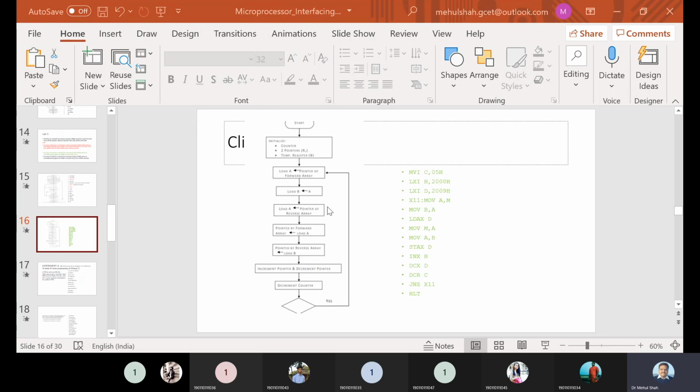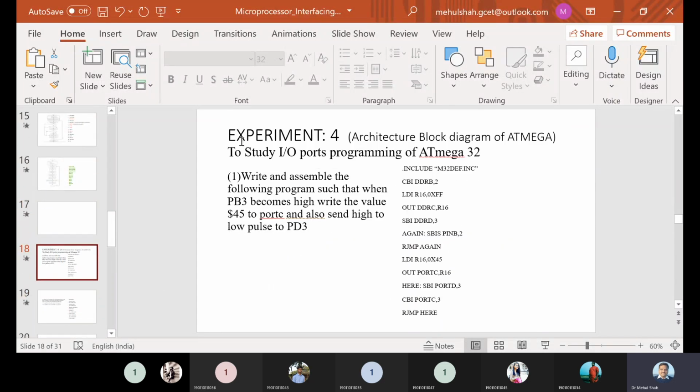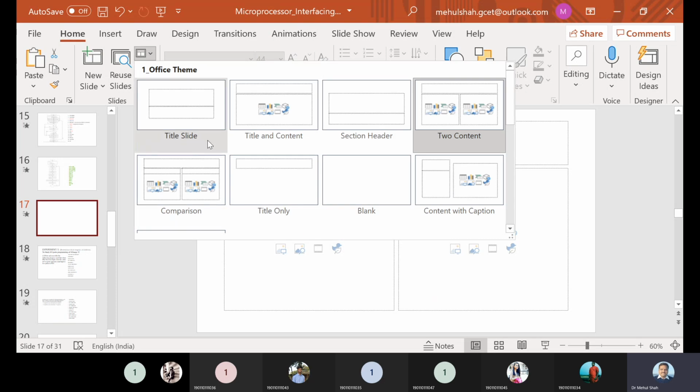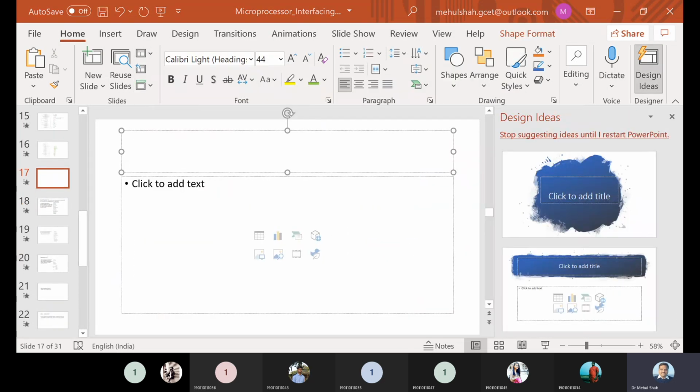Sir, AVR array addition. AVR array addition, that is remaining. Yes, I think that I should mention it. So this will be lab 5, not lab 4. That is remaining, so this will be lab 5 and lab 4 will be, let me write down the statement from the lab manual itself.